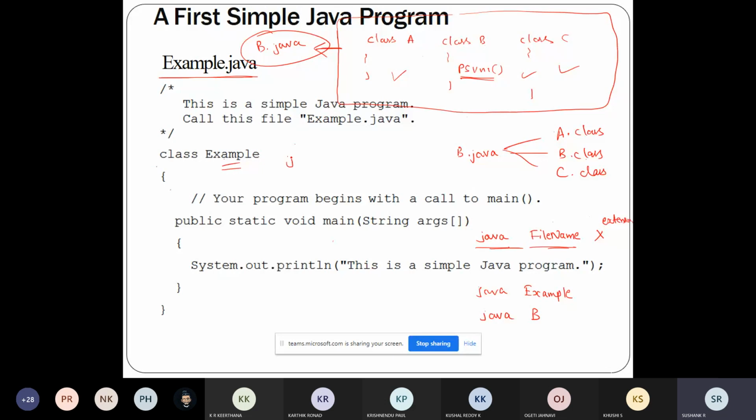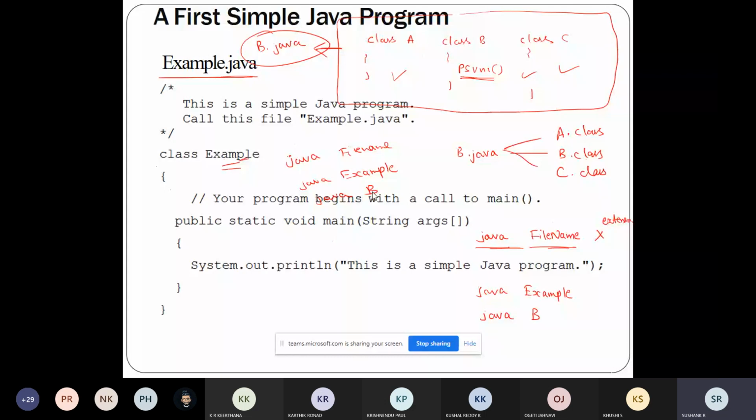So how to run this? To run a program, use java file name. I want to run this example, so java example. If I want to run this b.java, java and the file name. If I type this command, this program will get executed.